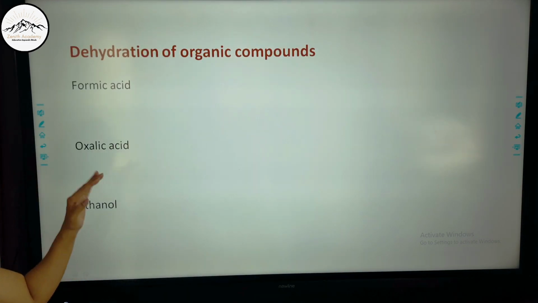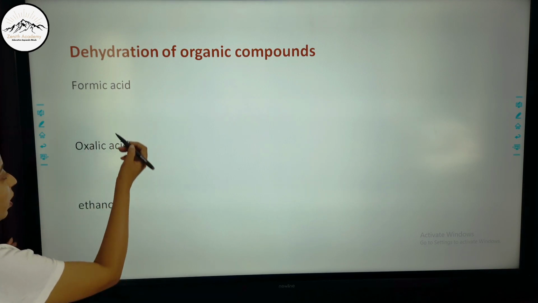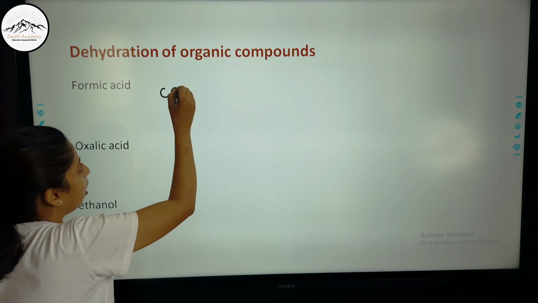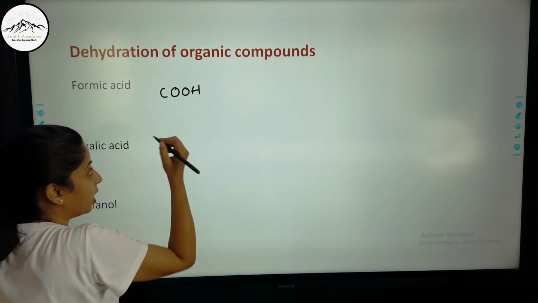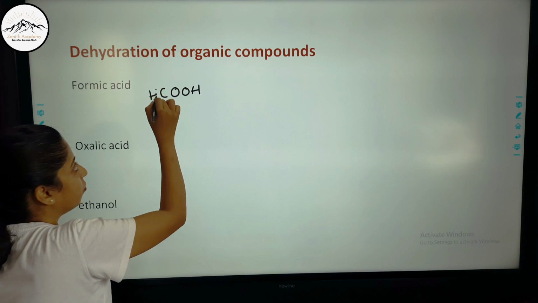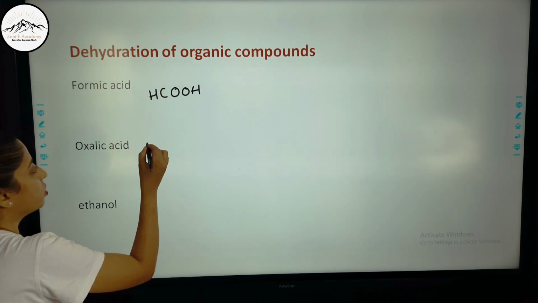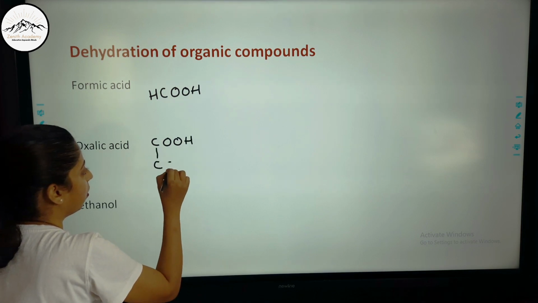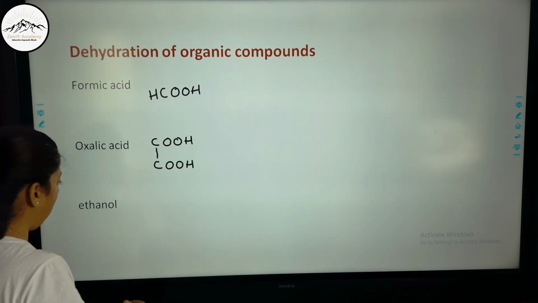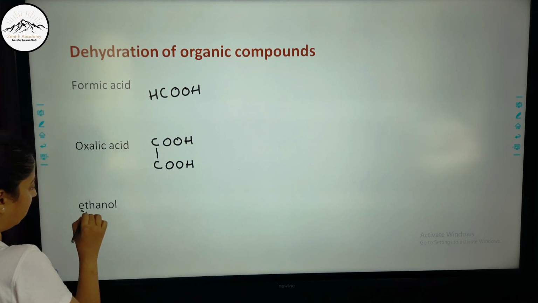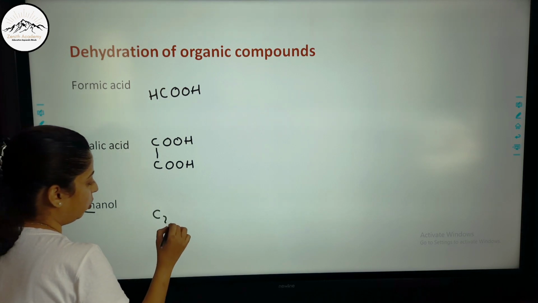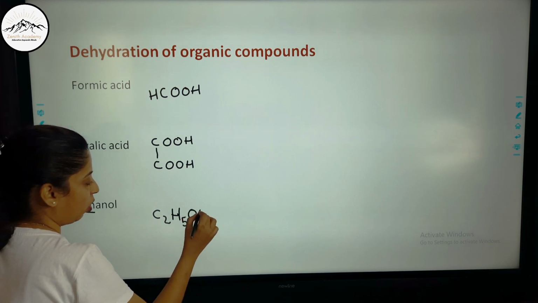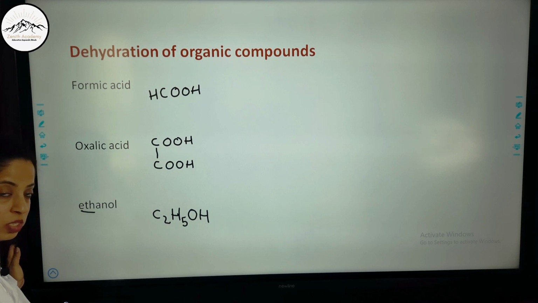Now let us talk about dehydration of organic compounds like formic acid, oxalic acid and ethanol. What is formic acid? It is a carboxylic acid, the first member of carboxylic acids, so only one carbon. This is the formula of formic acid. Oxalic acid is this, and ethanol, eth means 2 carbon. C2H6 is ethane, so I remove one hydrogen and add an OH, and it becomes ethanol, C2H5OH.